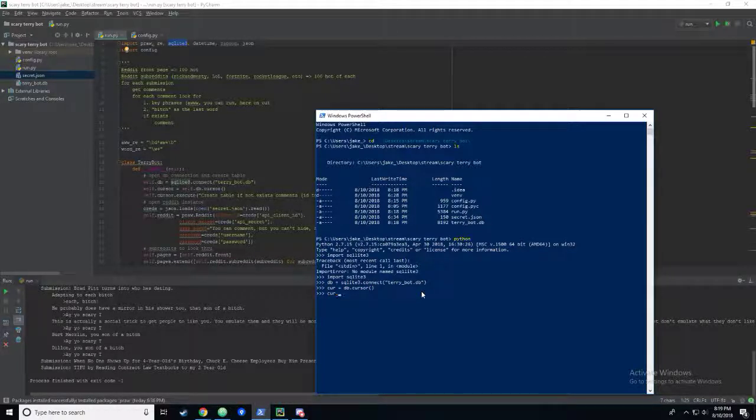We'll say cur.execute select. I'm also going to import pprint real quick, and we'll say rows equals cursor.execute select from comments dot fetchall, and we'll print the rows real quick.